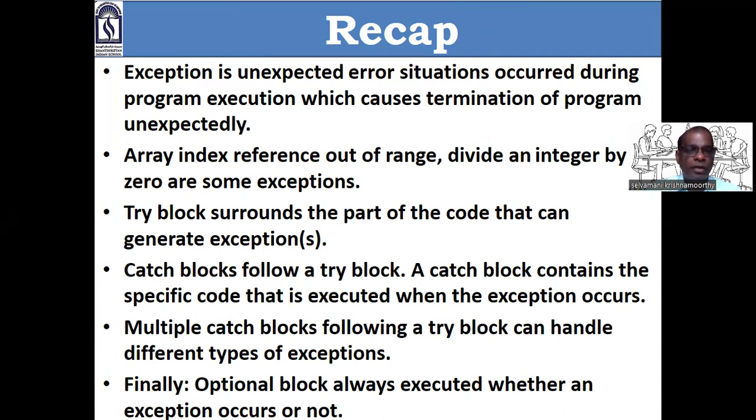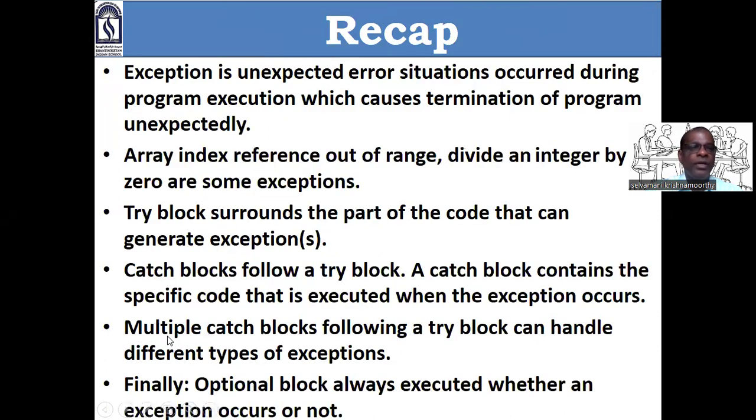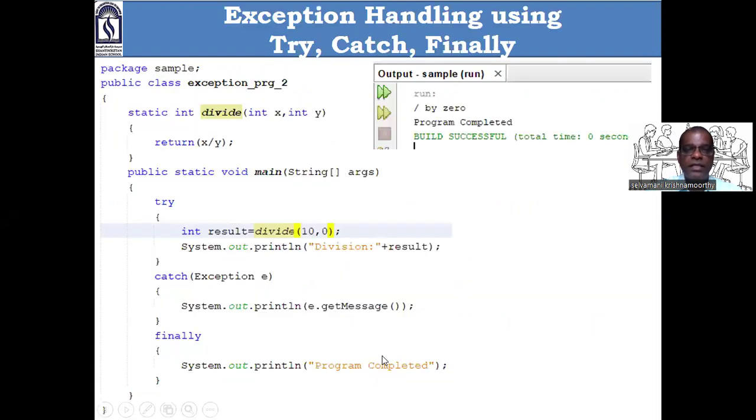Try blocks surround the part of the code that can generate exception. The statement which can cause exception should be placed within the try block. Catch block follows a try block. After try, there should be catch. See it here. First try, then catch, then finally. A catch block contains specific code that is executed when the exception occurs. Multiple catch blocks following a try block can handle different types of exception. In this example, we are handling only divide by 0 exception, one exception, fine.